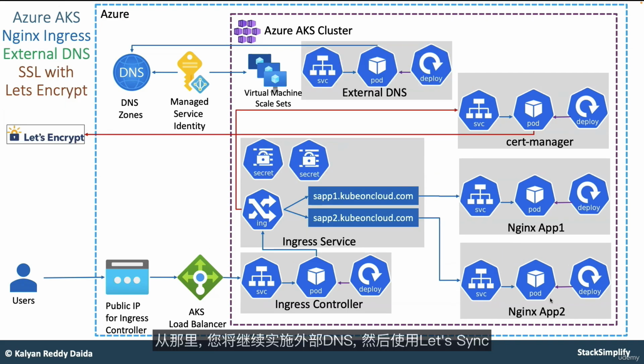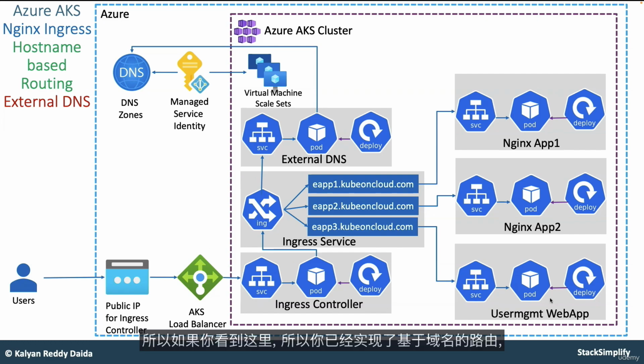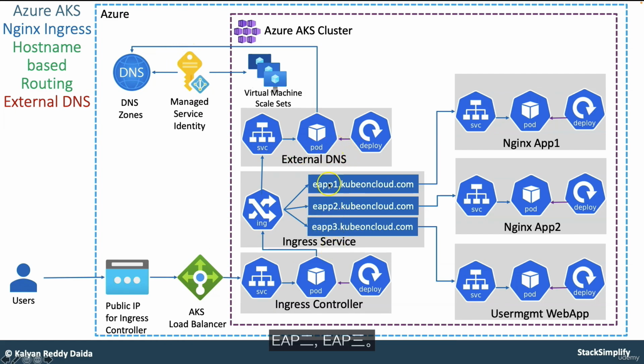From there, you will move on to implementing external DNS and then SSL with Let's Encrypt. You have implemented domain name based routing, and you also use external DNS, which means the eapp1, eapp2, eapp3 domain names will get automatically registered in DNS using external DNS. That you are also going to implement.